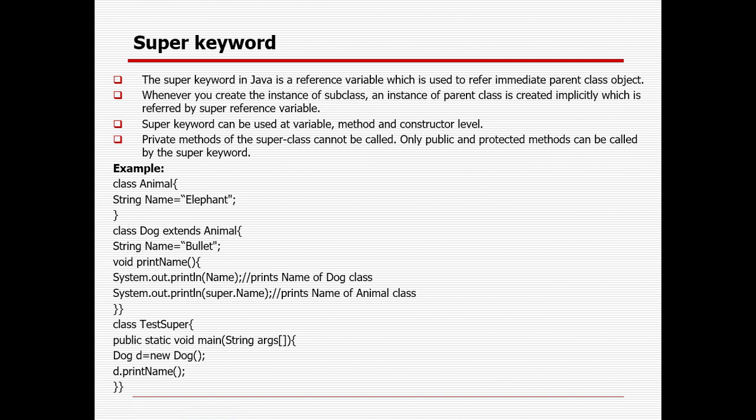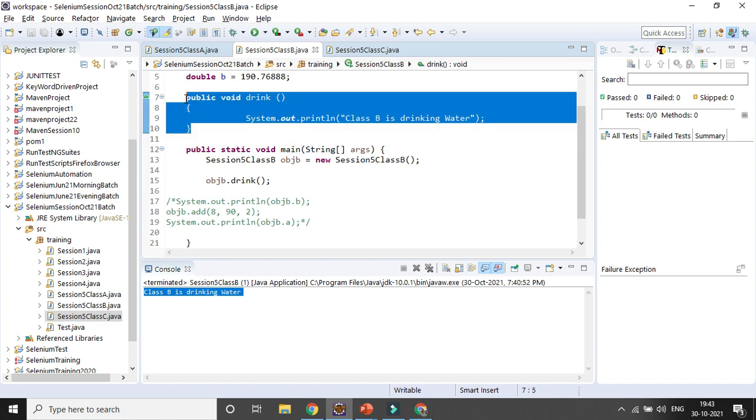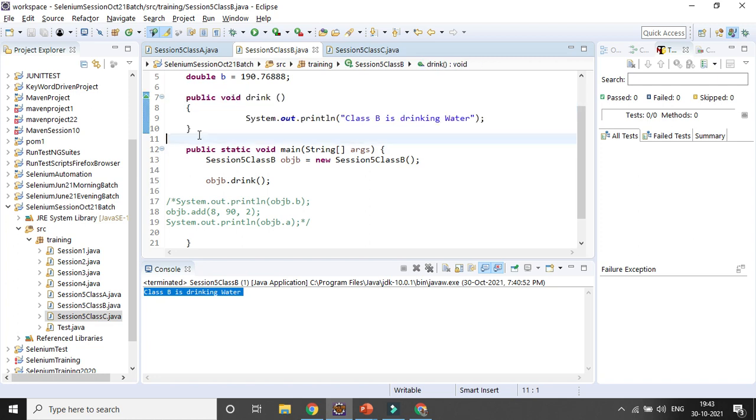Okay, let's try to do the same way. Let's create a method here called drink.